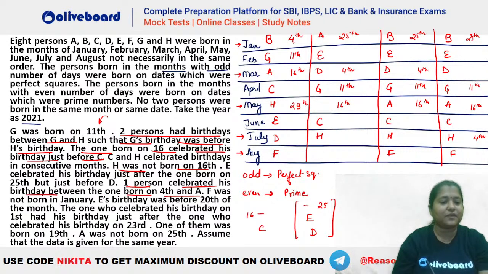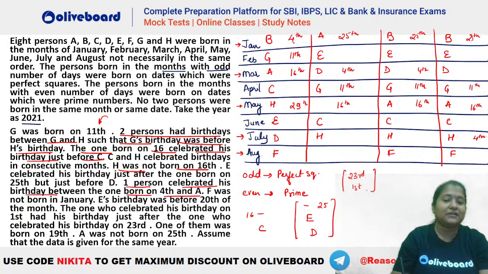उसके बाद देखते हैं. Now E's birthday was before 20th of the month. Okay, so E has to be before 20th of the month. Now what is given? The one who celebrated his birthday on 1st has his birthday just after 23rd. So first has to be immediately after 23rd.